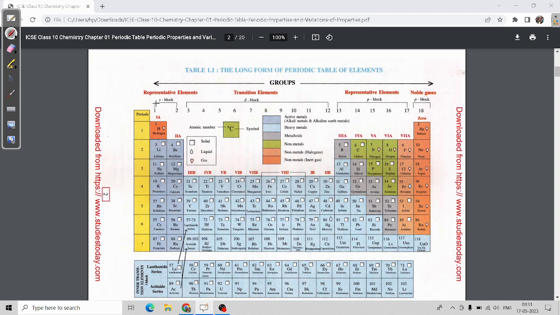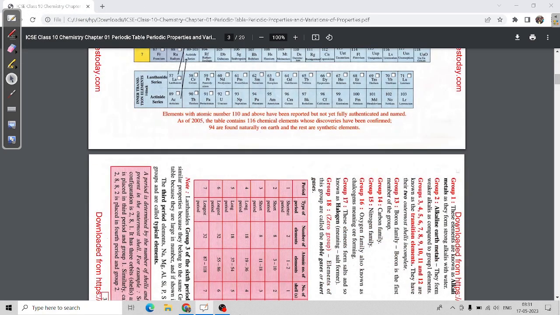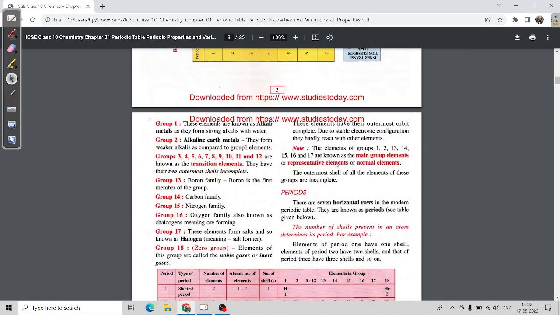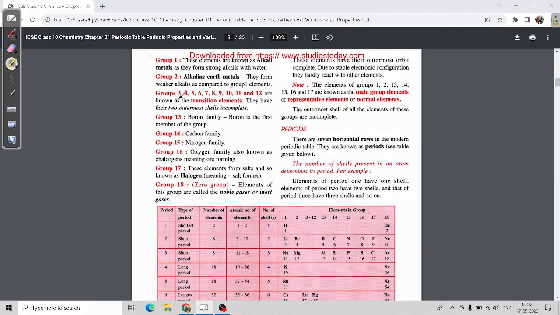Now these are the S block elements, D block elements, and P block elements. And just downside, you can see there are F block elements here. They are called the lanthanide series and actinide series.